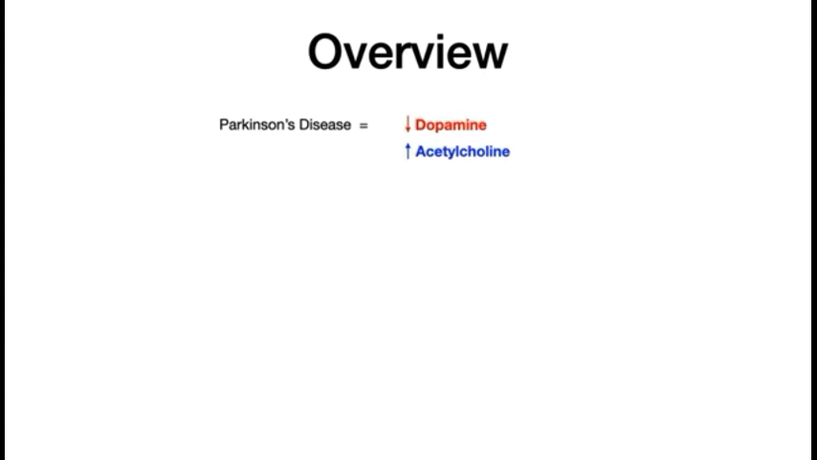The plasma half-life of levodopa is 1 to 3 hours. The percentage of levodopa entering the brain when used alone is 1 to 3%, and the percentage entering the brain when used with a dopa decarboxylase inhibitor is 10%. Next we will see the adverse effects of levodopa.